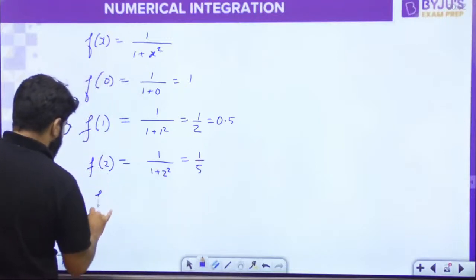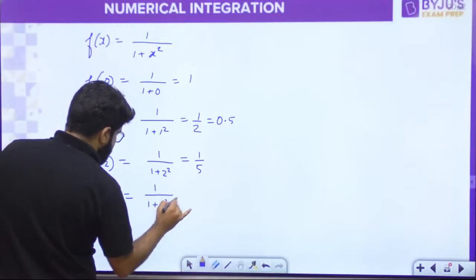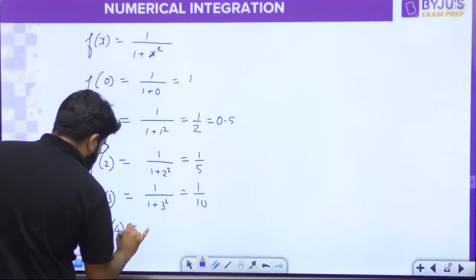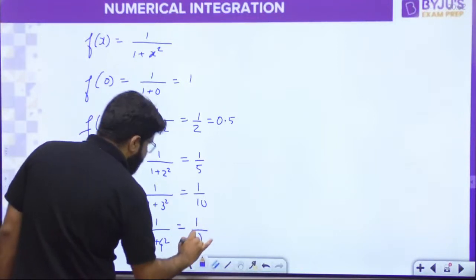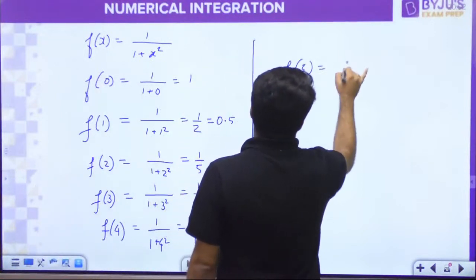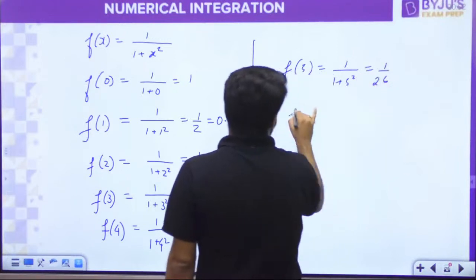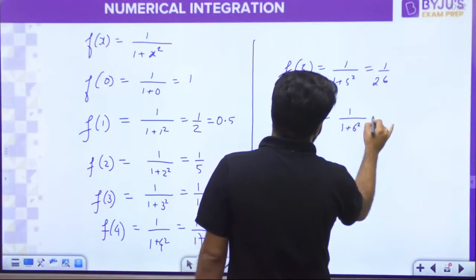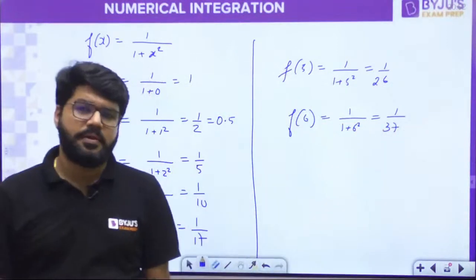Let's leave it in fractions. Then next will be f of 3: 1 upon 1 plus 3 square, that is 1 by 10. Next will be f of 4. You have to go up to 6. 1 upon 1 plus 4 square, that is 1 upon 17. Next f of 5: 1 upon 1 plus 5 square, that is 1 upon 26. Last, f of 6: 1 upon 1 plus 6 square, that is 1 by 37.